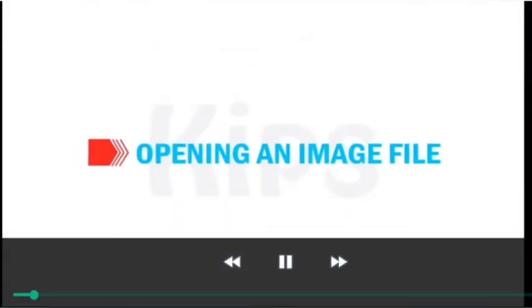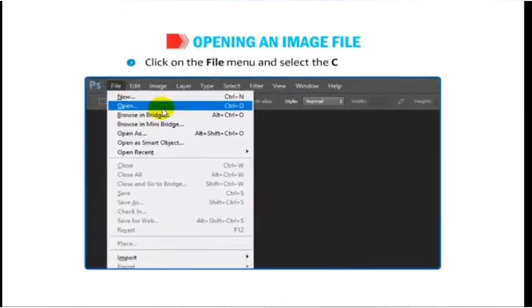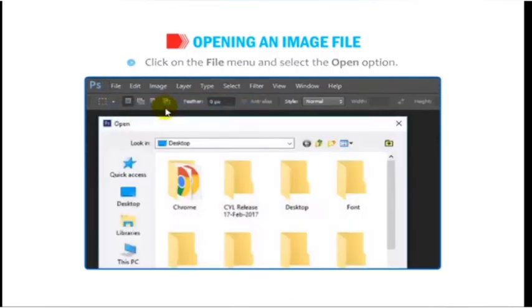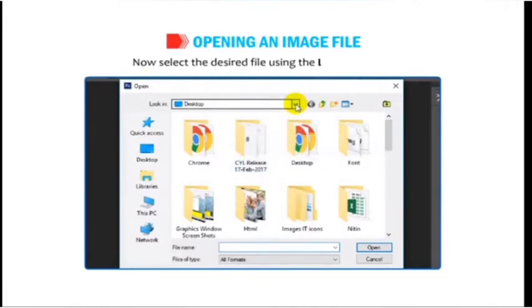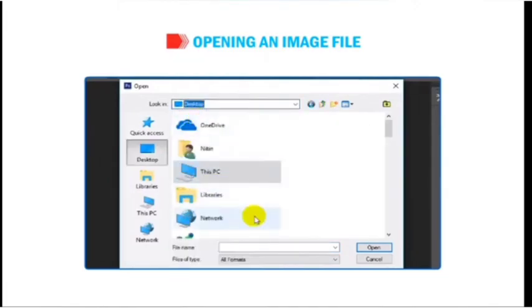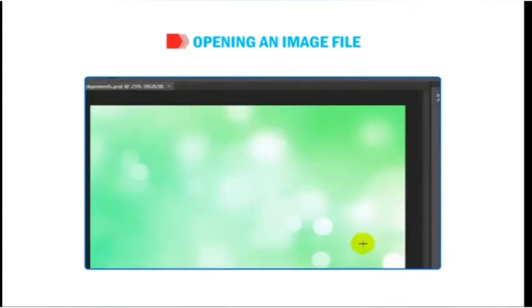Let's find out how to open an image file. Click on the File menu and select the Open option. The Open dialog box appears. Now select the desired file using the Look In option. Select the file and click on the Open button. The selected image will be opened.